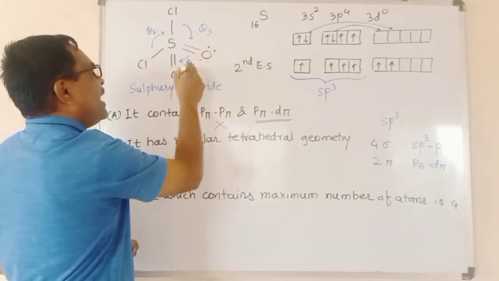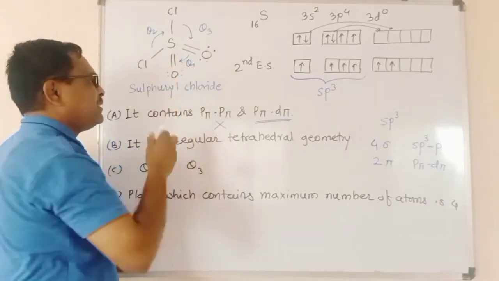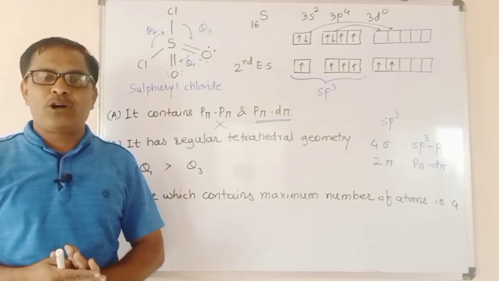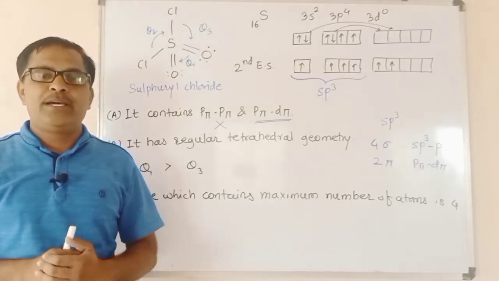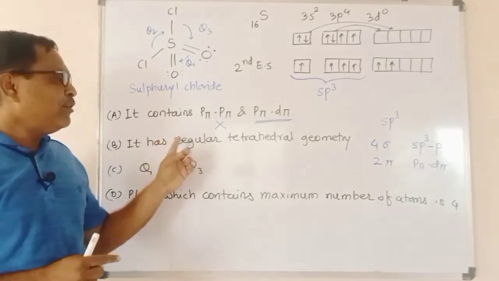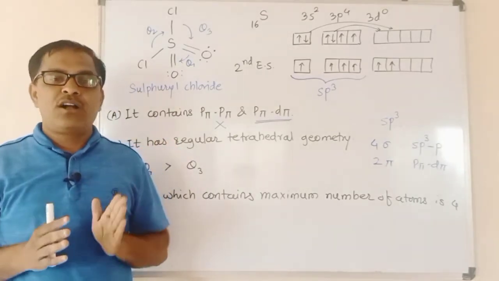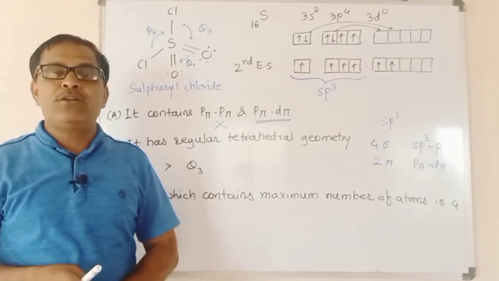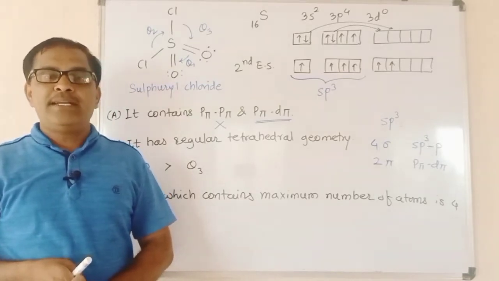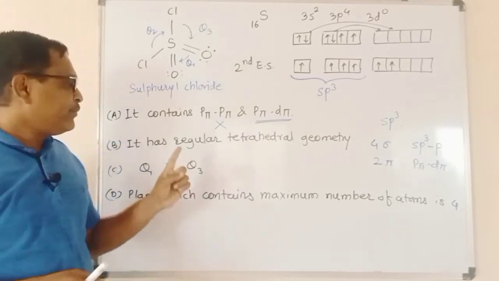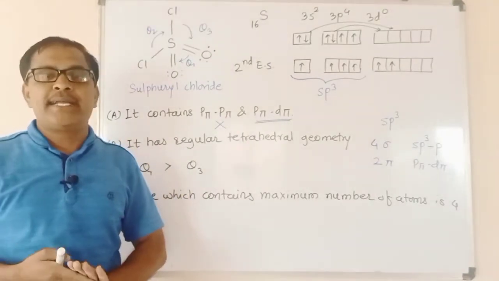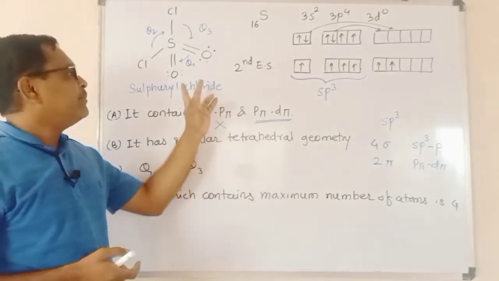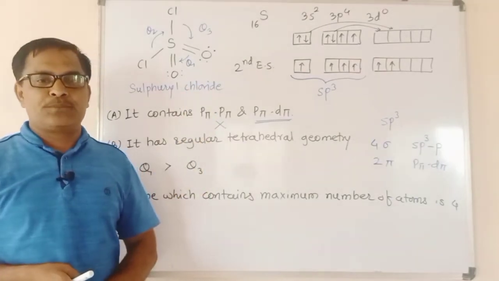According to valence shell electron pair repulsion theory, lone pair-lone pair repulsion is greater than lone pair-bond pair repulsion, which is greater than bond pair-bond pair repulsion. Therefore, regular tetrahedral geometry is not seen in SO2Cl2. Because of this repulsion the geometry gets distorted, and therefore the second option is also not correct. The explanation lies in the presence of lone pairs of electrons.